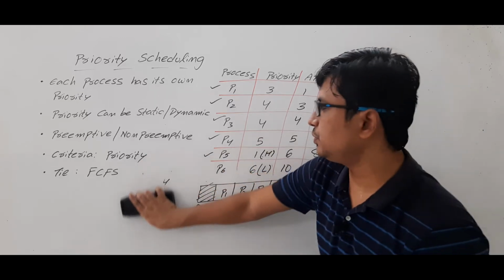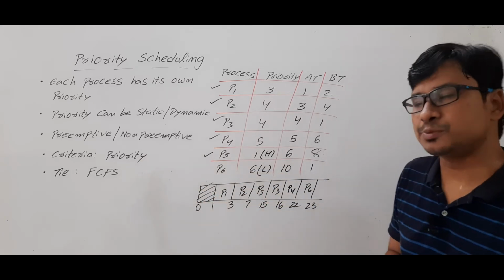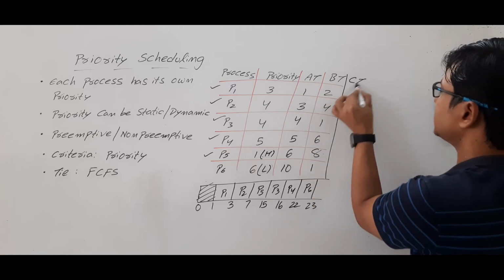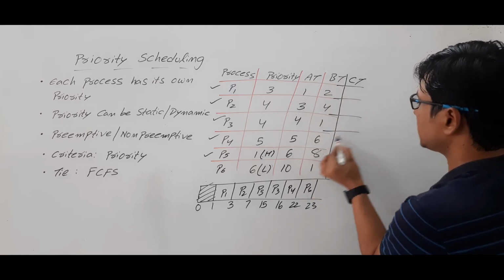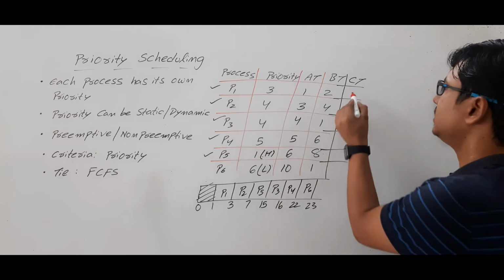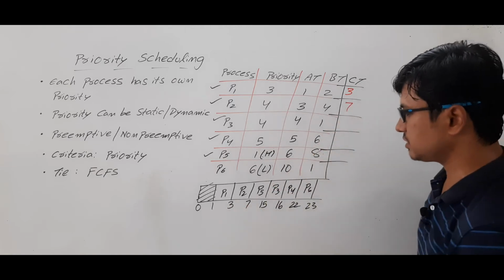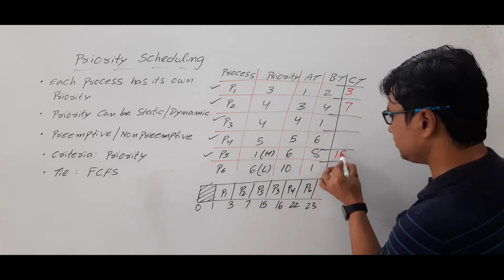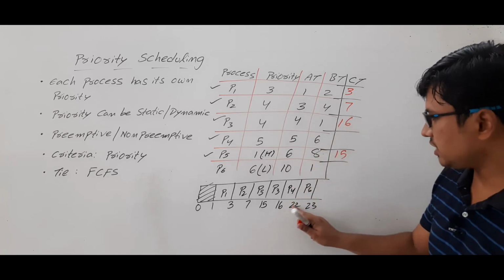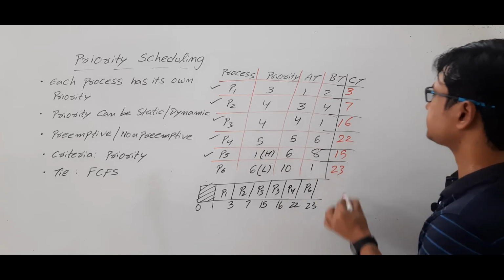Now let's compute the completion time, turnaround time, waiting time, response time, all these things. So first let me compute the completion time. When each process has been completed, look at the Gantt chart. Process P1 has completed at 3 units of time. Process P2 has completed 7 units of time. Process P5 has completed 15 units of time. Process P3 has completed 16 units of time. Process P4 22, P6 23.